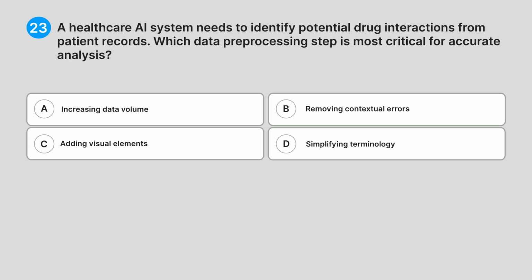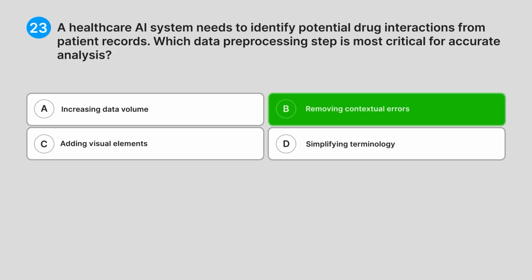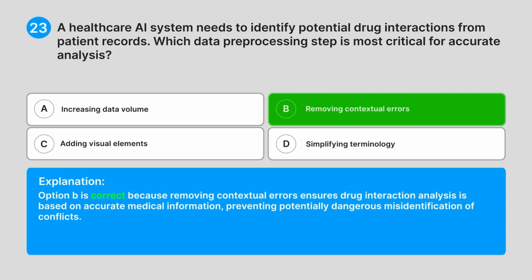Correct answer, B. Removing contextual errors. Explanation. Option B is correct because removing contextual errors ensures drug interaction analysis is based on accurate medical information, preventing potentially dangerous misidentification of conflicts.